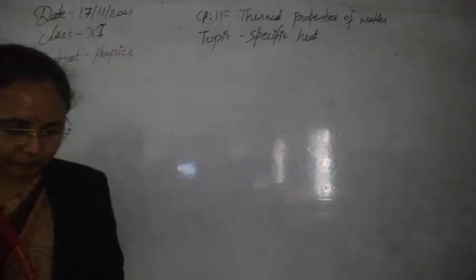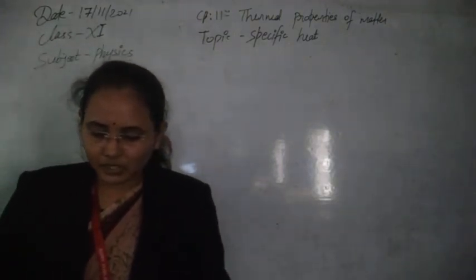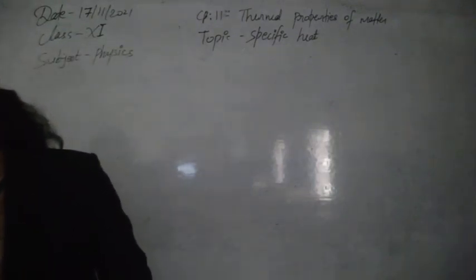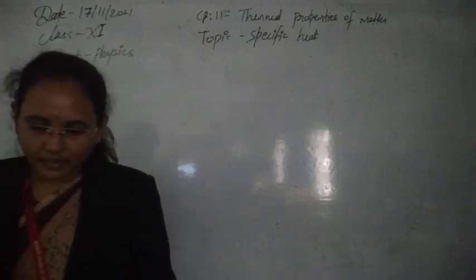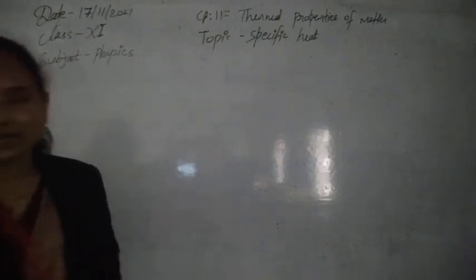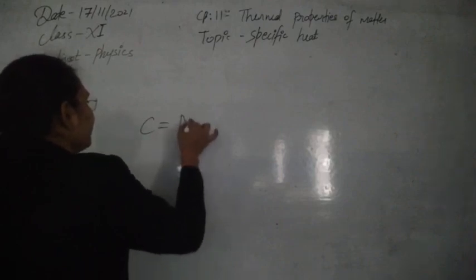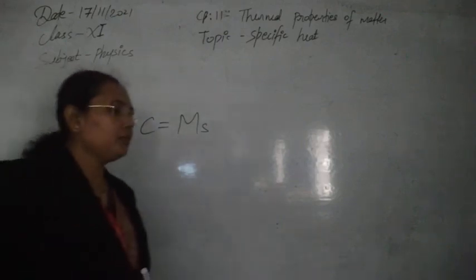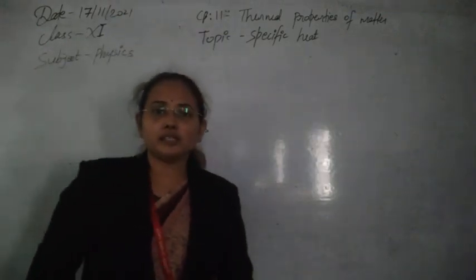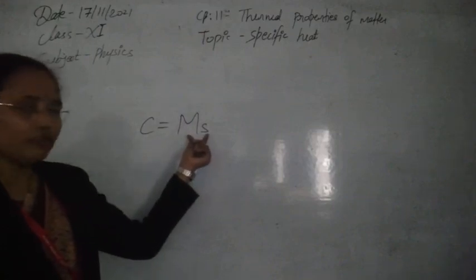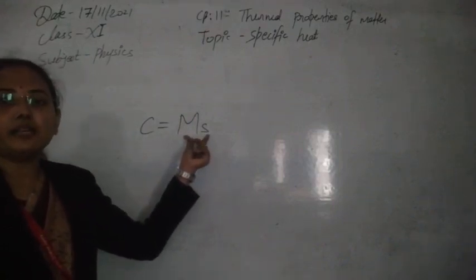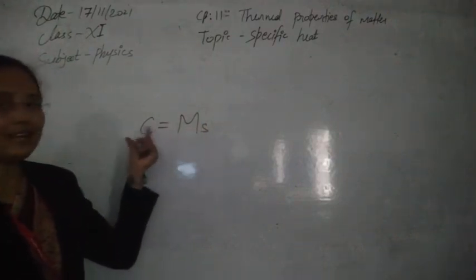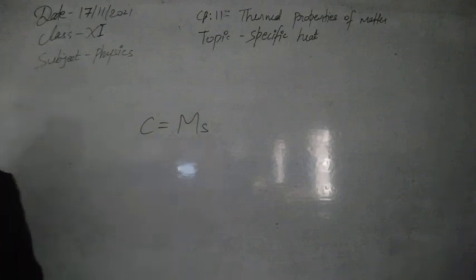So 1 mole of any substance is the quantity of substance whose mass in grams is numerically equal to the molar mass M. So C is equal to M into s, where s is the specific heat connected to 1 gram. If the molar mass of the system is M, and the specific heat is s, then for the molar mass M the heat capacity will be M into s, and that is called the molar heat capacity.